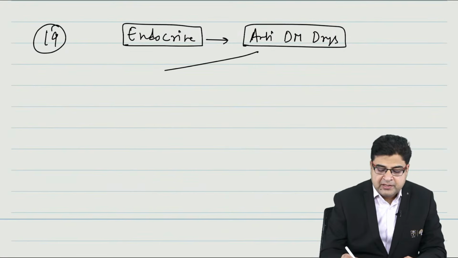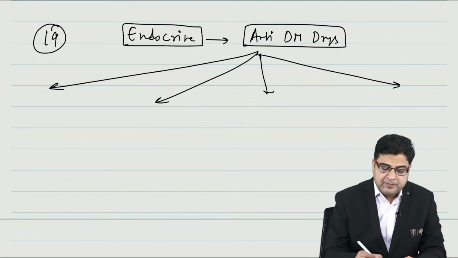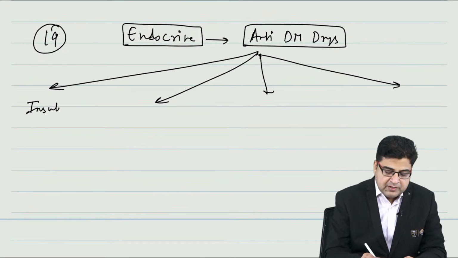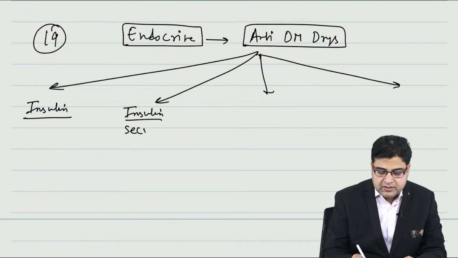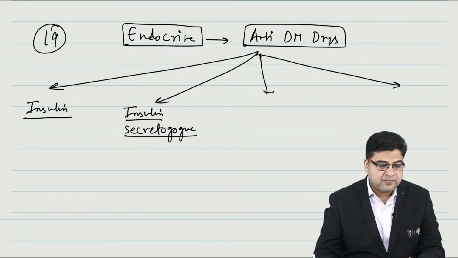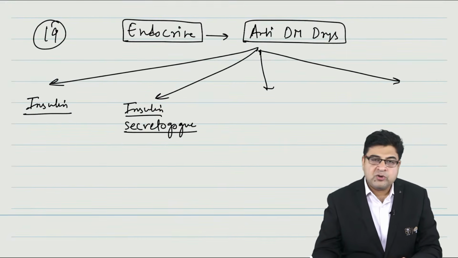In anti-diabetics, we can divide the medicines into a total of 4 groups. First is known as insulin. The second group of medicine is known as insulin secretagogues.